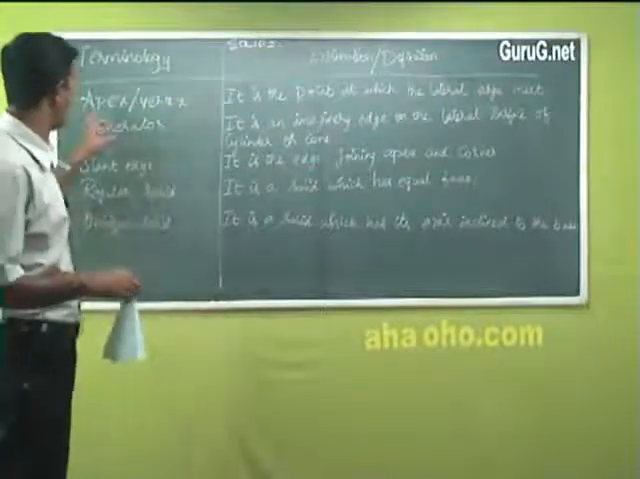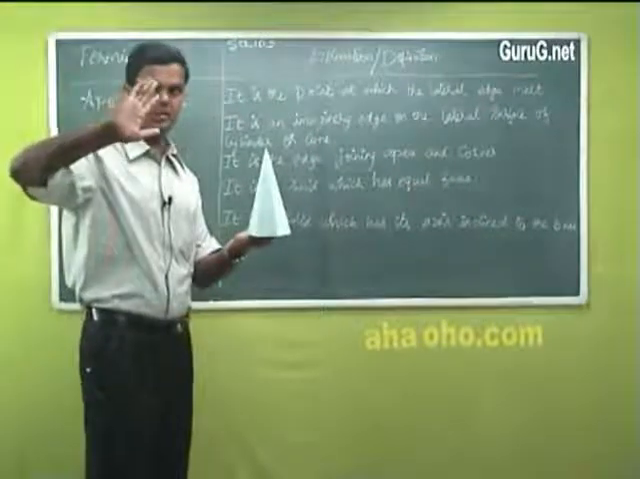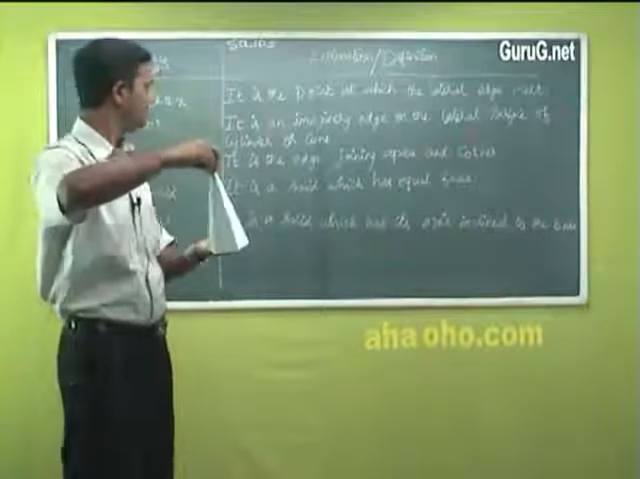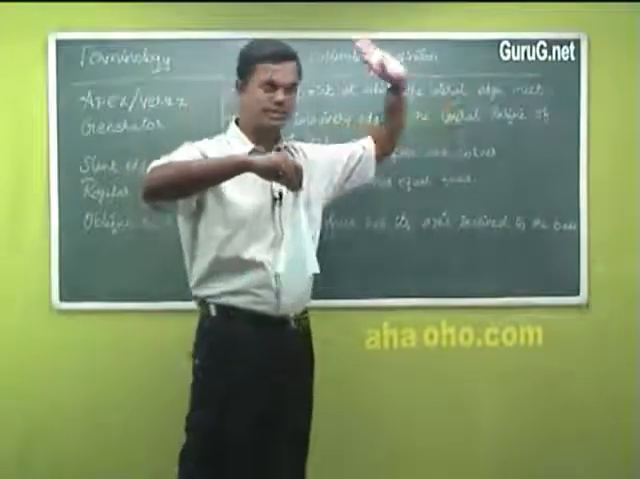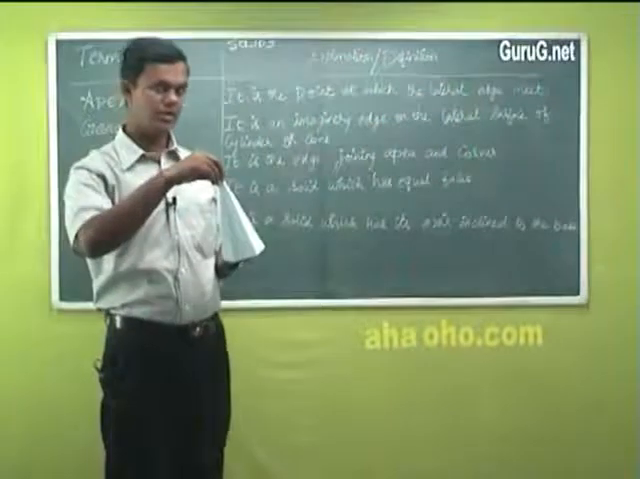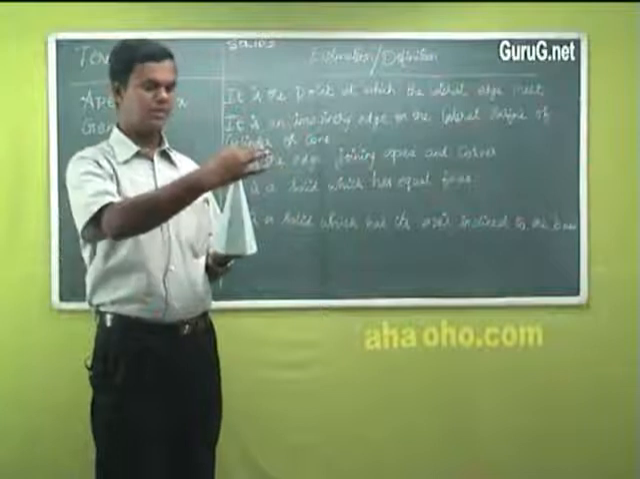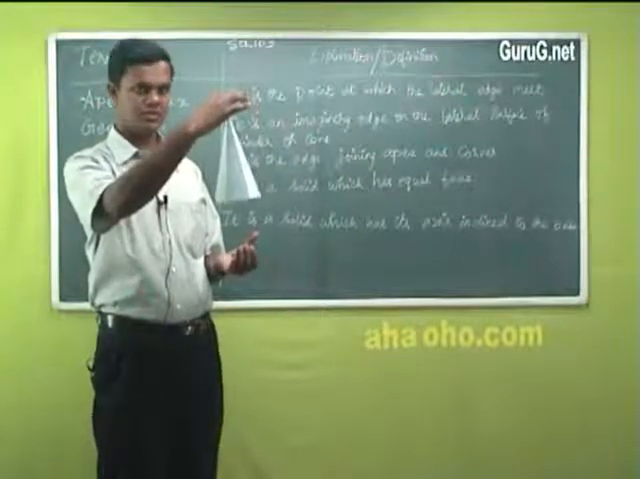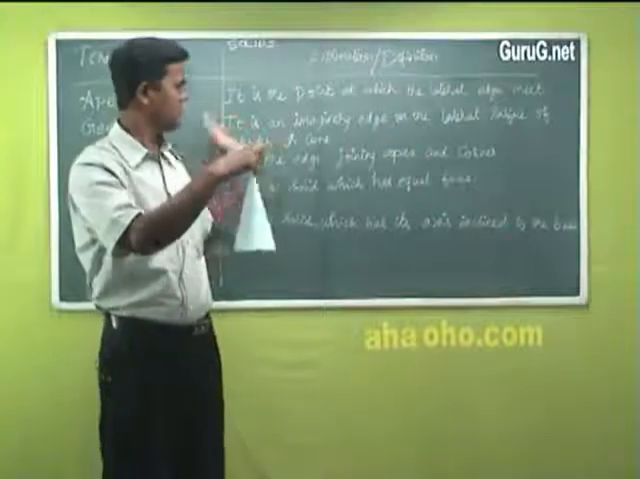Continuation is this. Now, apex or vertex. I told you, this top point is called vertex or apex. 2 names. It is the point at which the lateral edges meet. What do you mean lateral? I told you all these are called lateral things. All these come and meet at this point, which is called apex, or it is vertex.